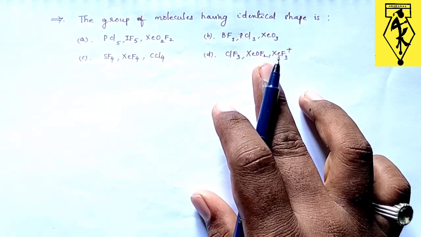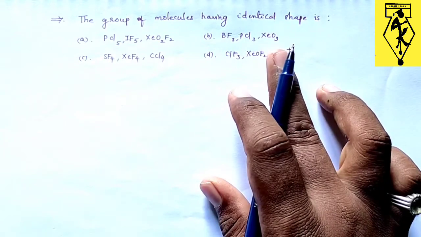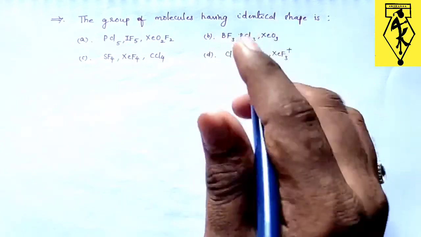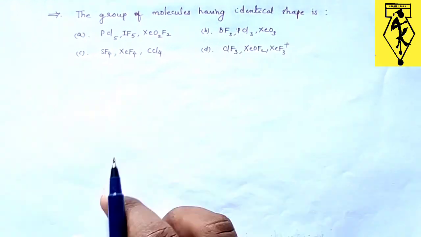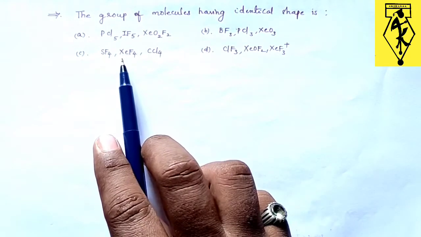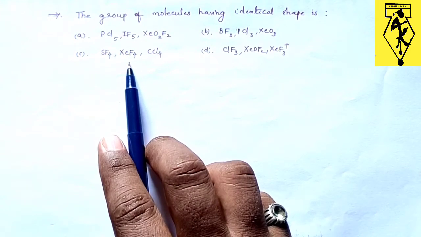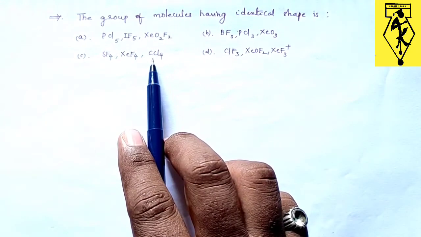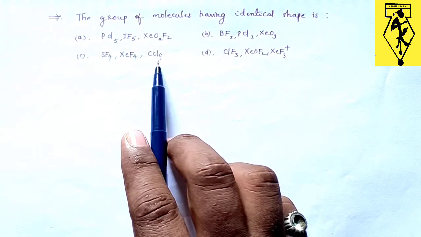Similarly XeO3 will be having pyramidal structure, so clearly option B is also wrong. In option C, SF4 is having seesaw structure. XeF4 will be having square planar structure, and CCl4 is having tetrahedral structure.